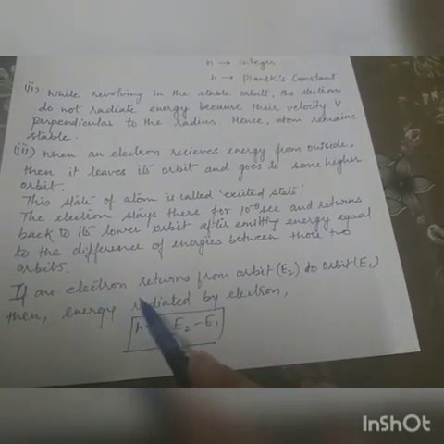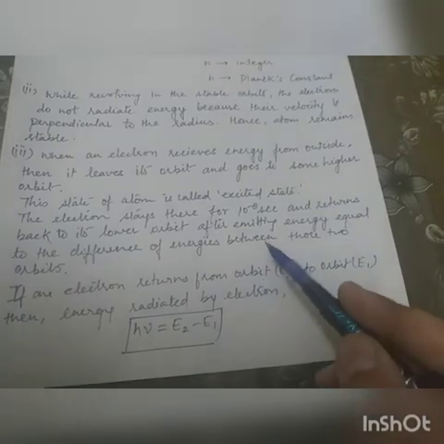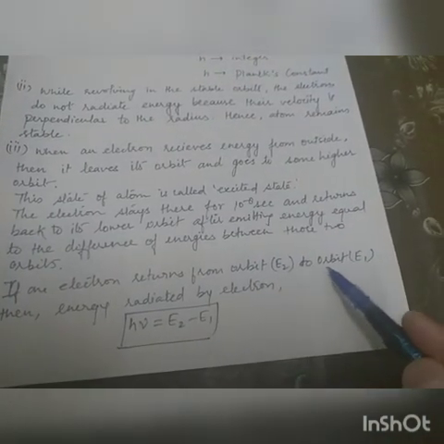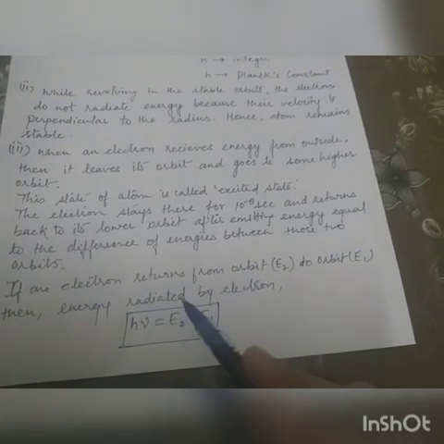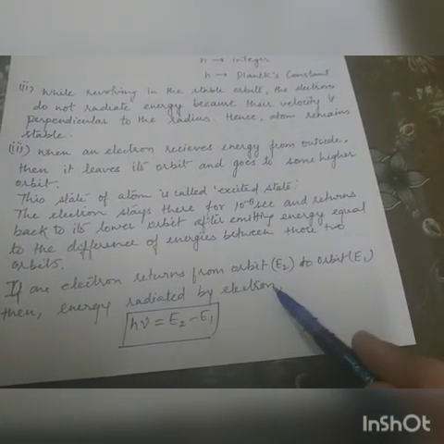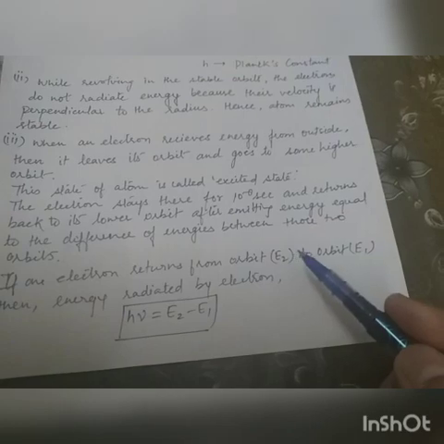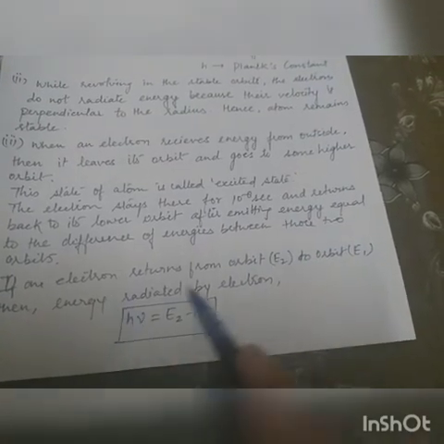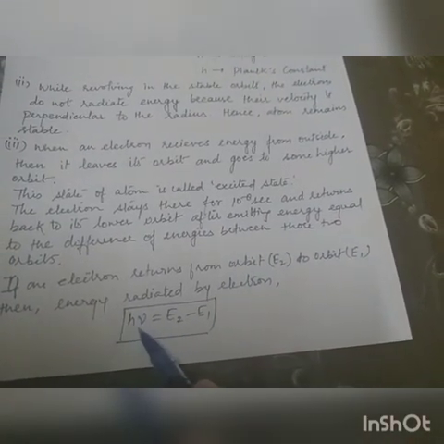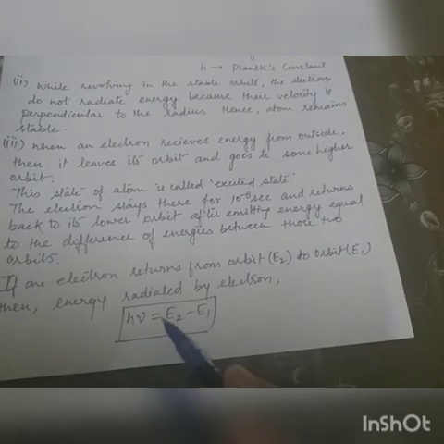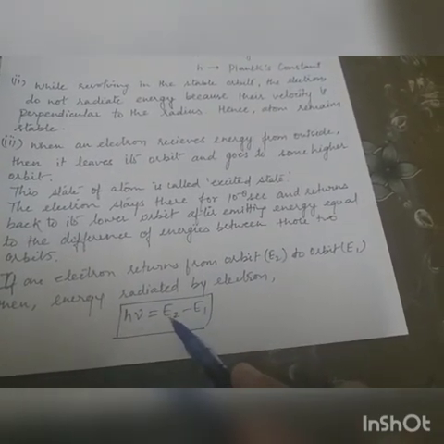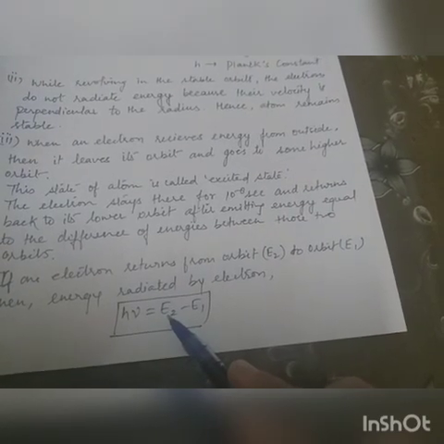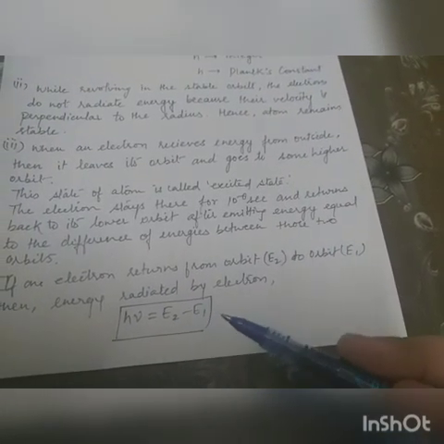If any electron returns from any higher orbit of energy E2 to any lower orbit of energy E1, then the energy radiated by the electron, as you know, the energy is always radiated in terms of photons. So energy radiated by the electron is h nu. h nu is the energy of the photon, must be equal to E2 minus E1. E2 is the energy of the higher orbit and E1 is the energy of the lower orbit.